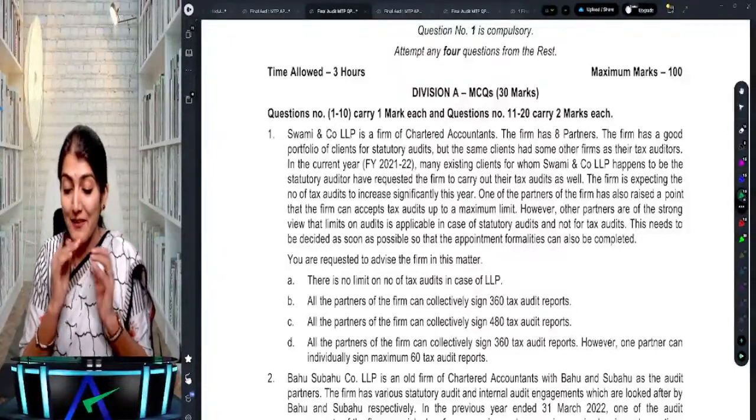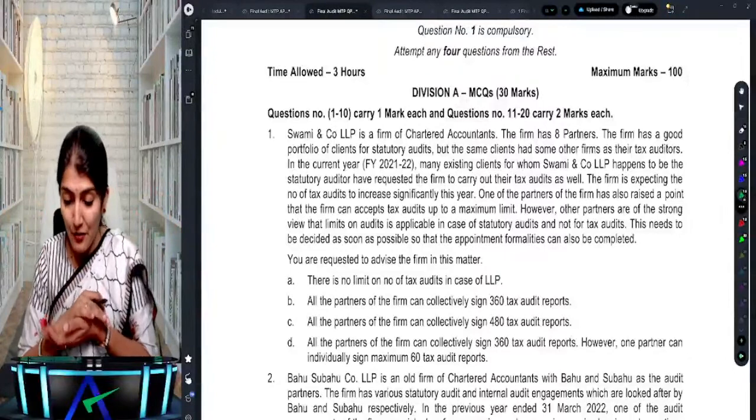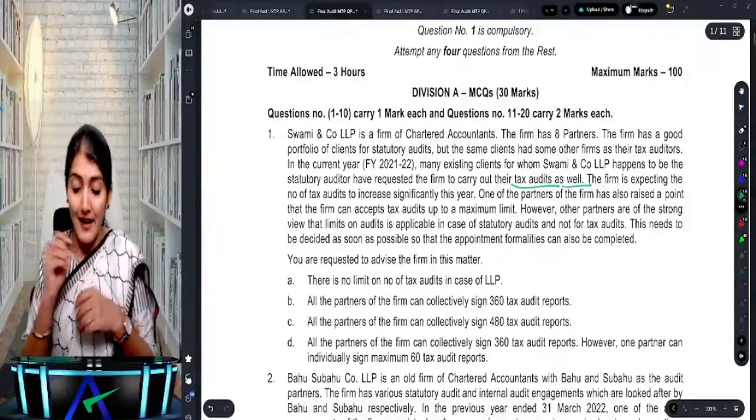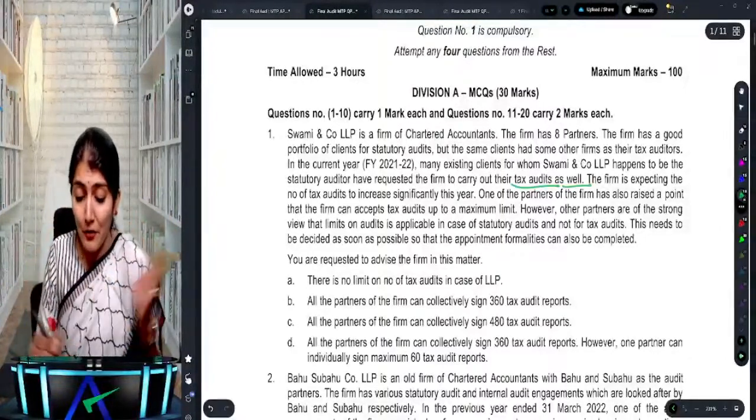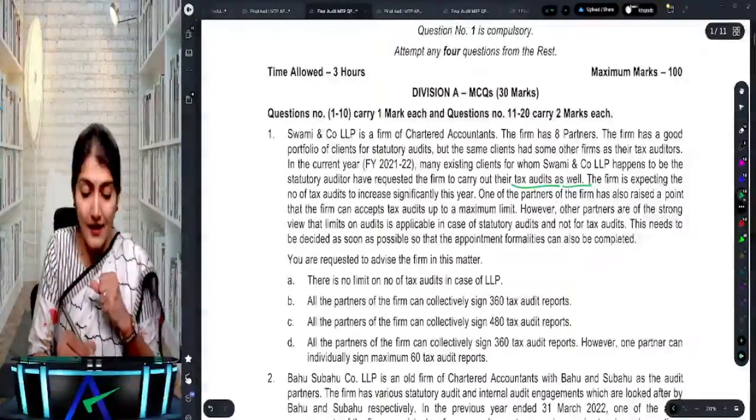Swami and Company is a firm of chartered accountants. The firm has 8 partners. The firm has a good portfolio of stat audit. However, now they are looking out for the tax audit. However, they know there is some limit on the tax audit. So what is the total number of tax audits which can be accepted by the LLP?